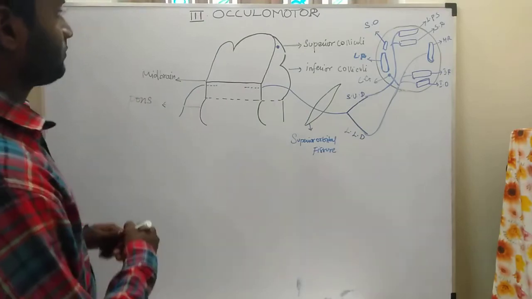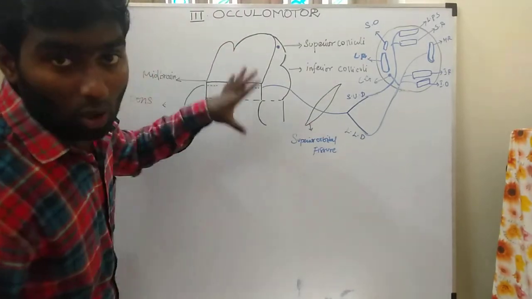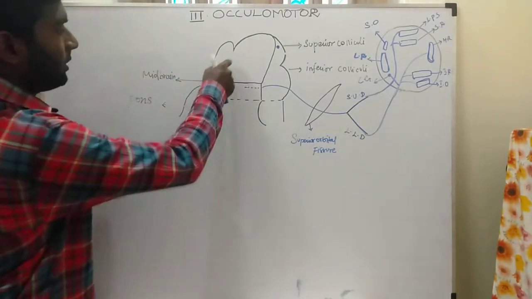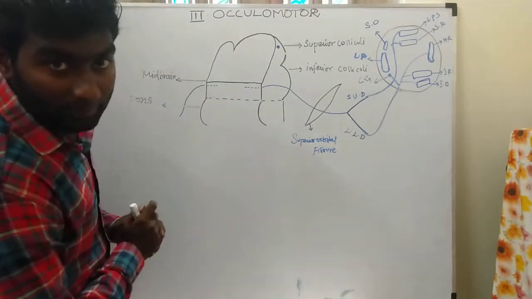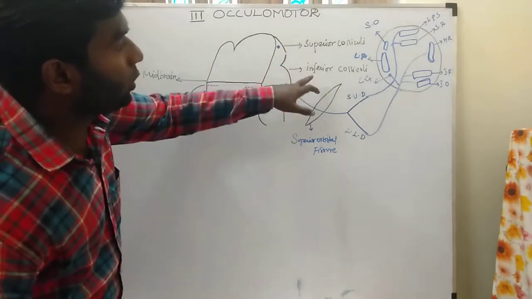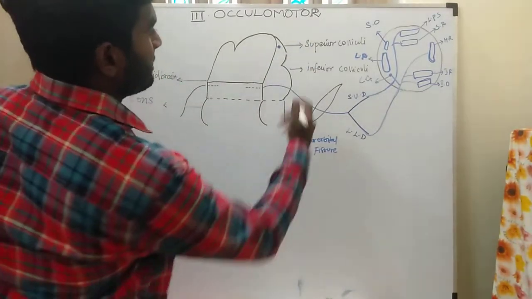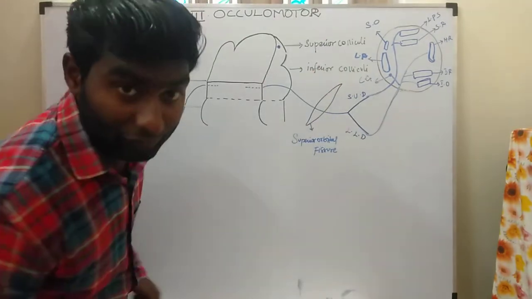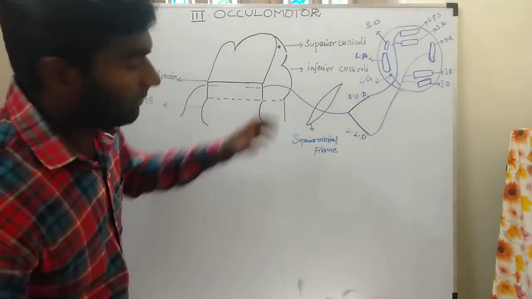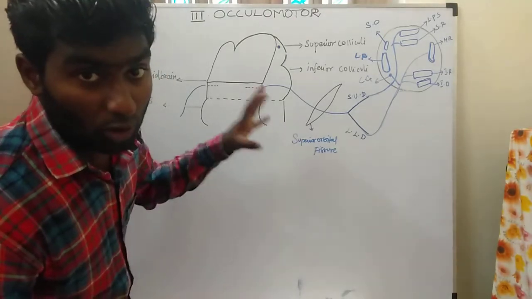Now come to the brainstem. Look at the brainstem: the midbrain and pons are present. On the posterior side of the midbrain, two colliculi are present. This is the superior colliculus, and this is the inferior colliculus. Now we will see the course and distribution of the oculomotor nerve.